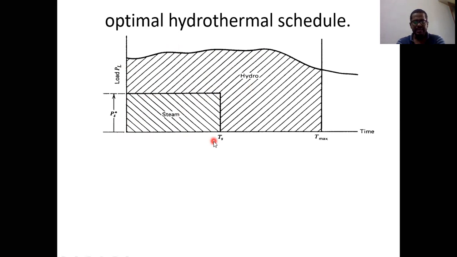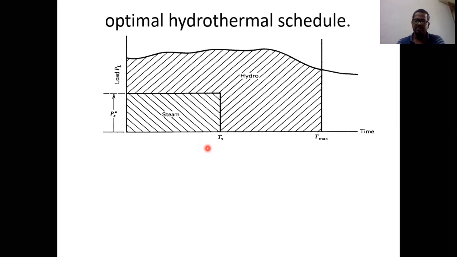So from 0 to Ts, whatever power is produced by the steam, that power is always constant. And that power is represented by PS star or PGT star, both are the same. Steam or thermal. So this is what we understood from this graph.